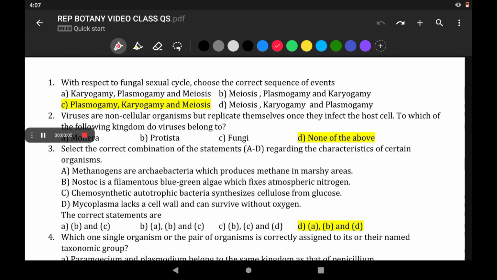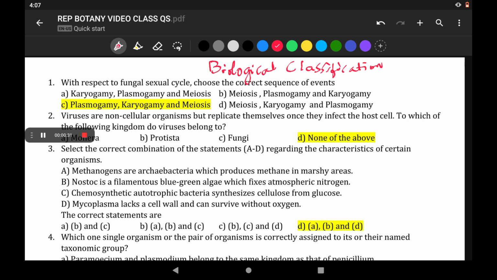This is the second part of biological classification that we will be discussing. I have a few MCQs that I think would help you to understand the concepts of biological classification better. So the first question that we have is, with respect to fungal sexual cycle, choose the correct sequence of events.